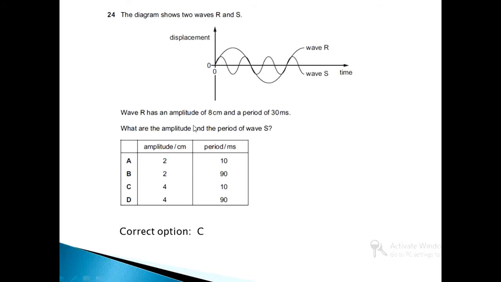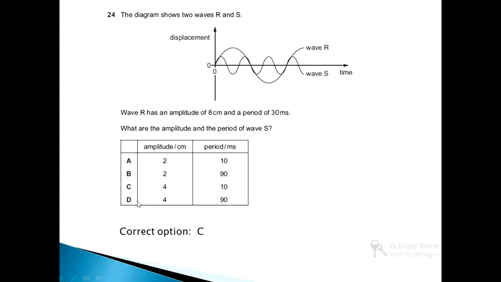Students, we have been provided with the amplitude of R and it is 8 centimeter. It means that the amplitude of wave S is going to be half of that, so it is going to be 4 centimeter. So according to this, options A and B are eliminated and we are left with options C and D.